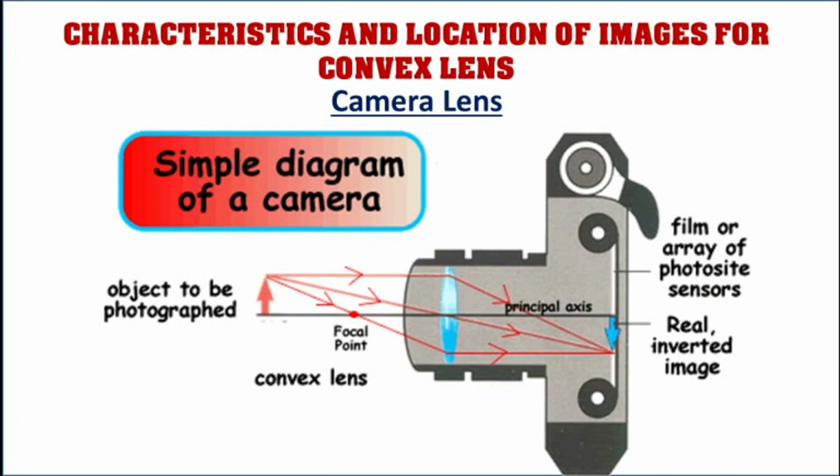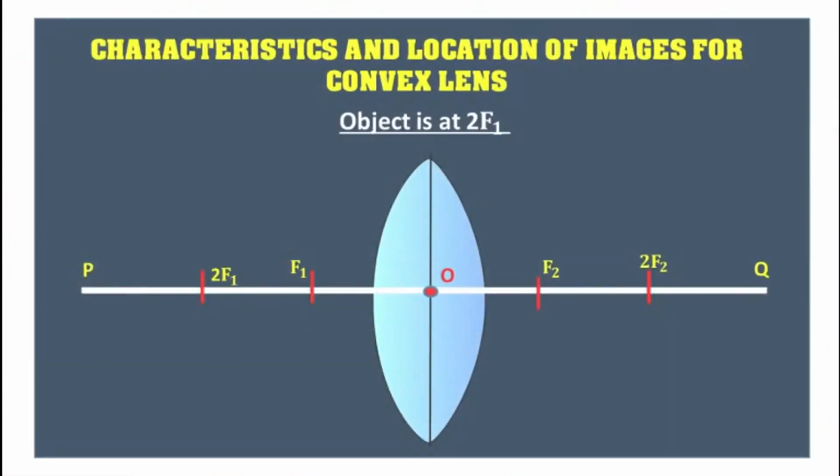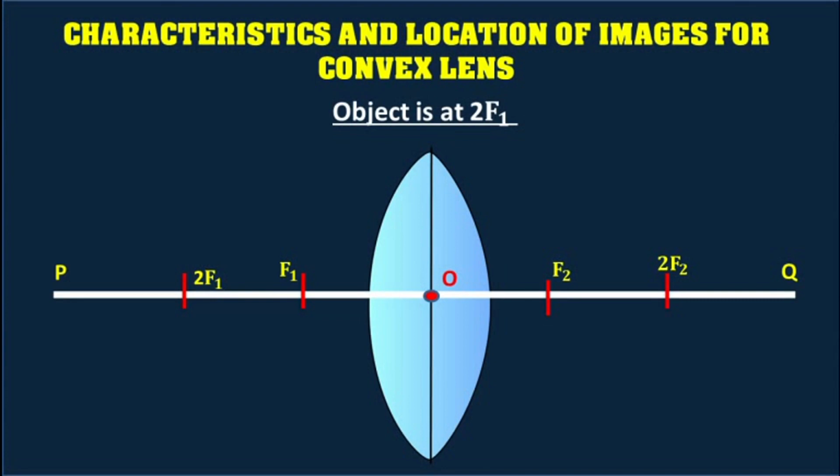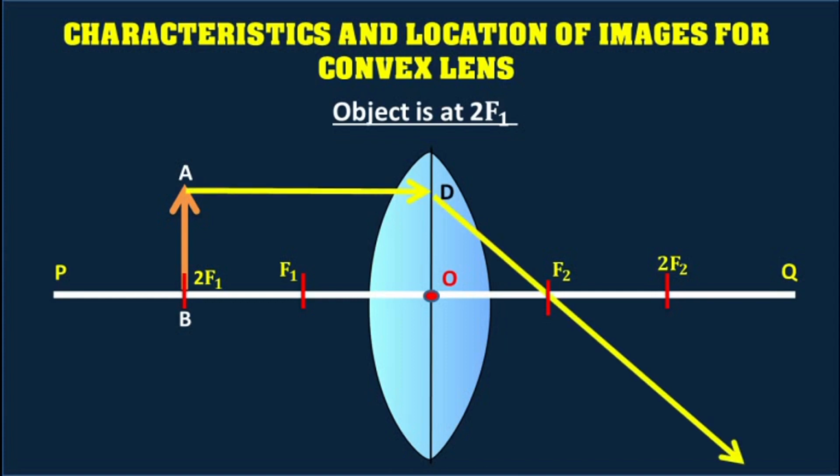Case number 3, when the object is at 2f1. In the figure, AB is an object placed on the principal axis of a convex lens at a distance twice the focal length of the lens, that is at the center of curvature. From the point A of the object, the ray AD incident parallel to the principal axis after refraction through the lens passes through the second focus f2.